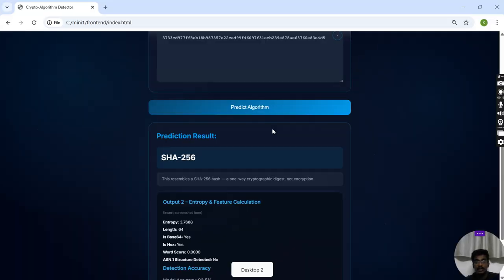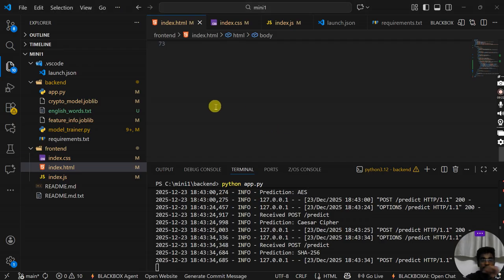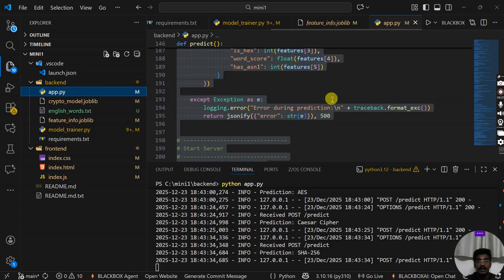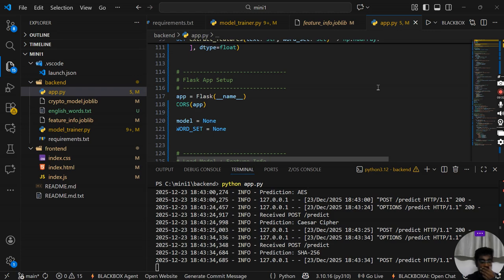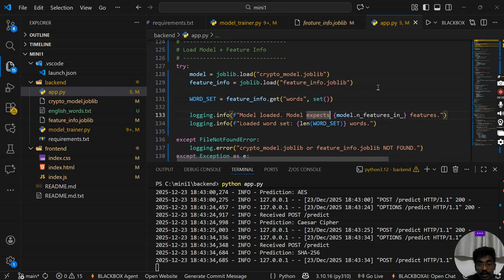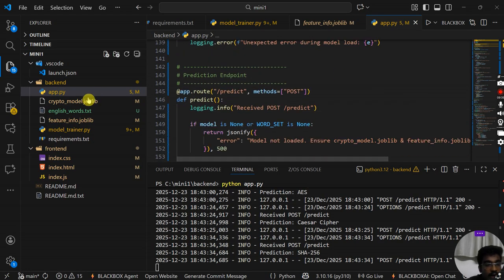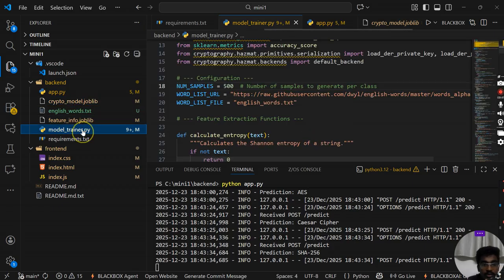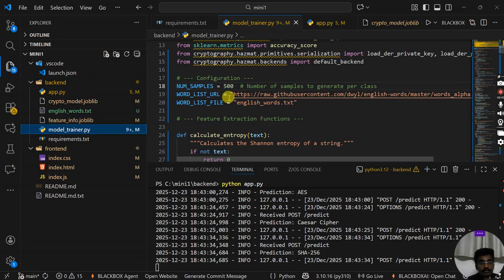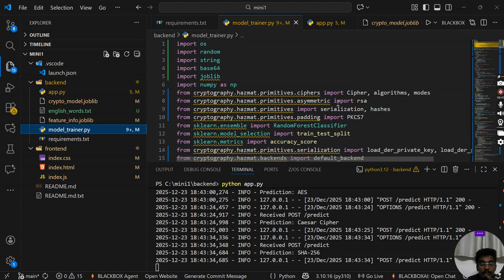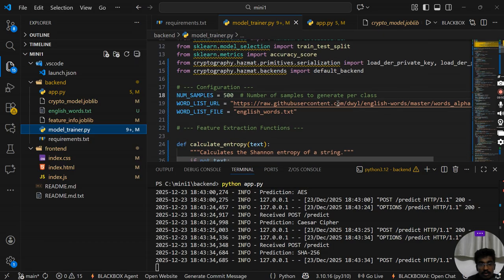So now let's take a look at the model. This is the code which I have used. This is for the backend, and this is the intermediate, where it will be connecting the front end and the back end, I mean the model. And this is the train model, so we'll be having the crypto model and feature info. These contain the train data, and this is the Python machine learning model for detecting it.